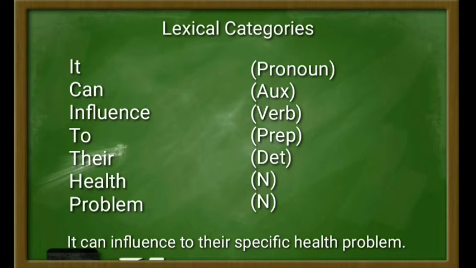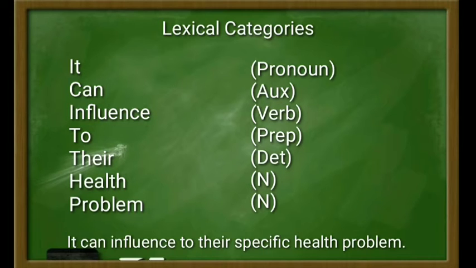Next is the word can, which is an auxiliary, and it is also a closed category. It can be proven by the syntactical frame, for example, it can influence, which has a form like noun phrase plus auxiliary plus verb phrase.